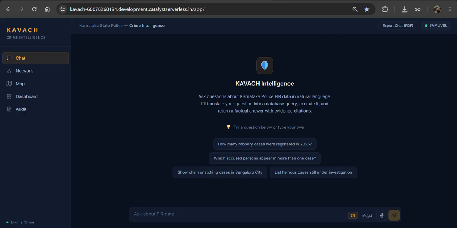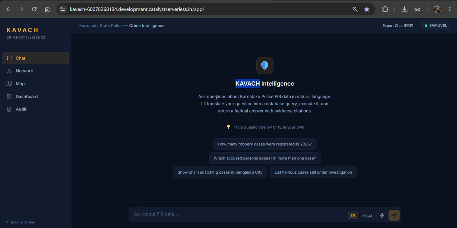We have named this Kavach Intelligence. In Bangalore, in Kannada, it's called Kavach, which means a shield.